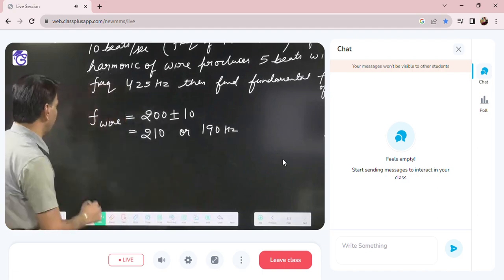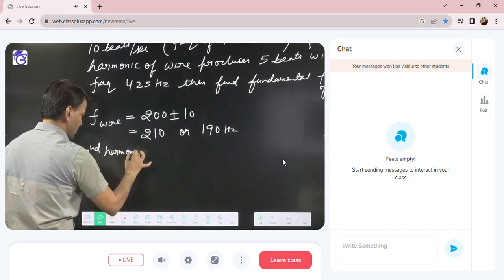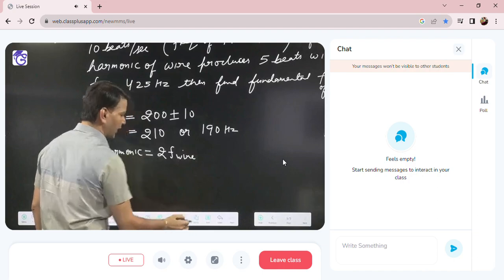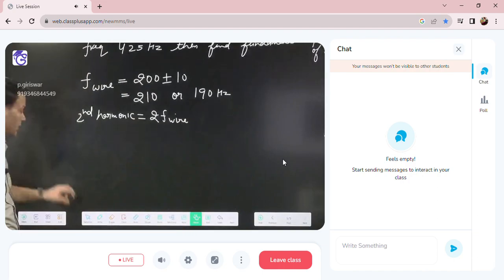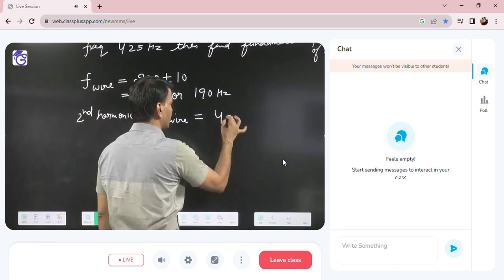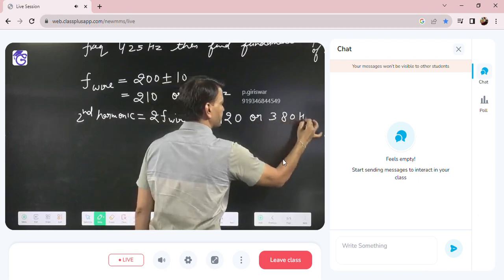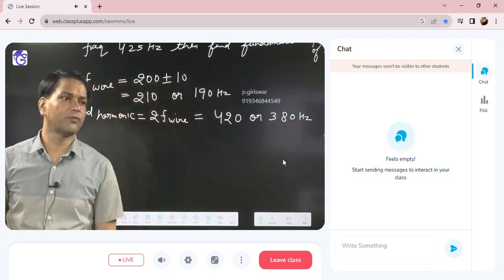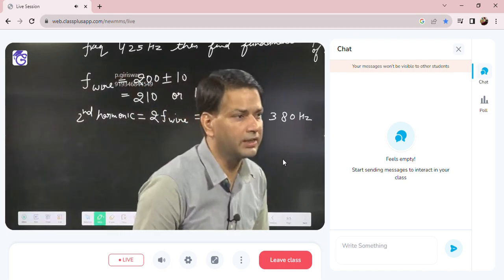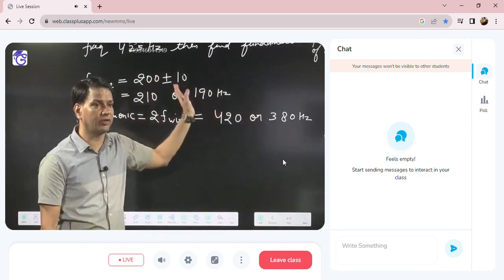Second harmonic means 2 times the fundamental frequency of the wire. So 2 times the frequency of the wire is either 420 or 380 hertz, if the wire frequency is either 210 or 190. 210 doubled is 420, or it will be 380.